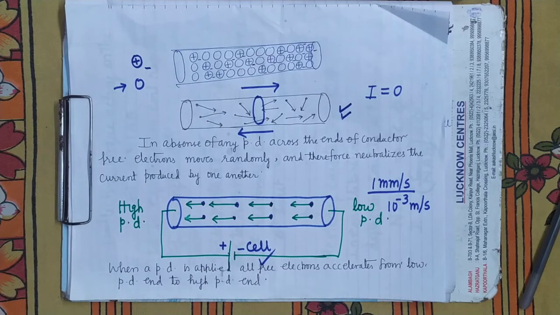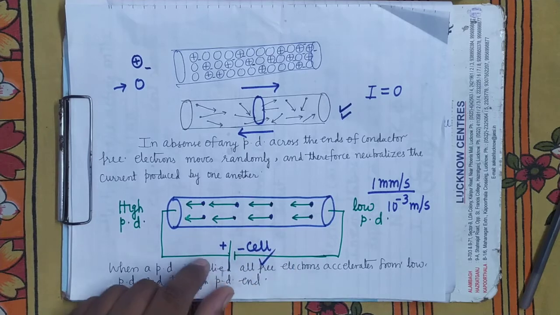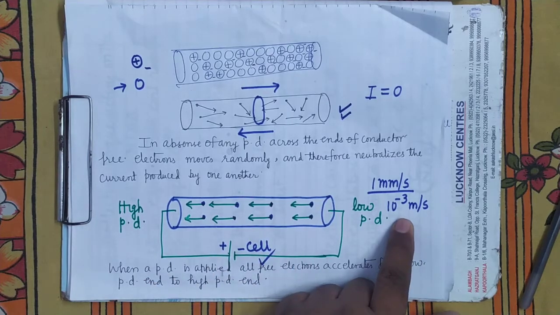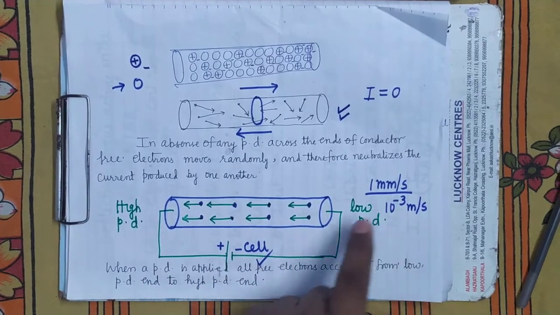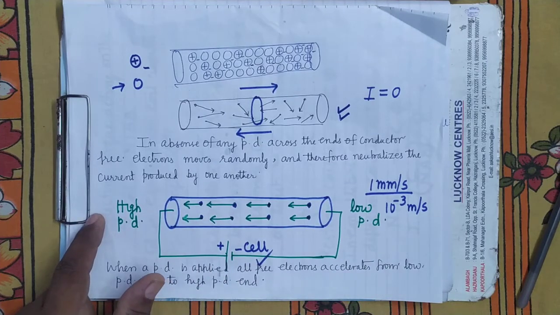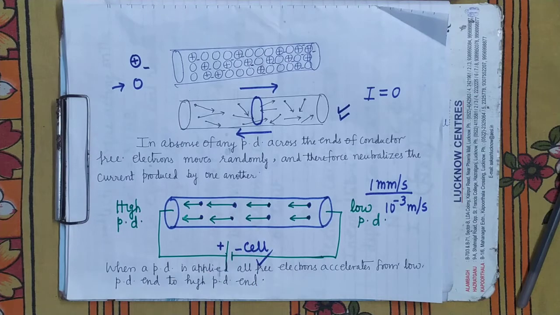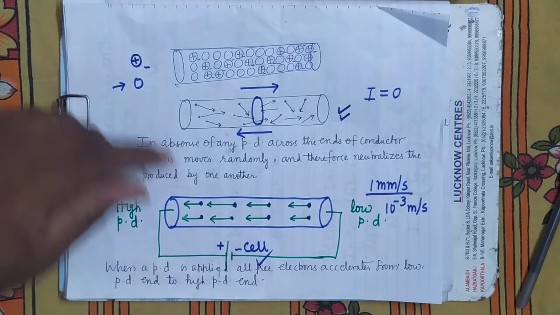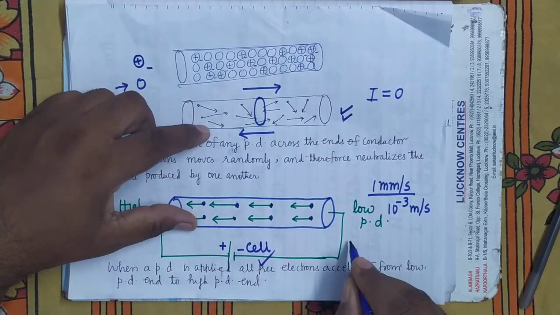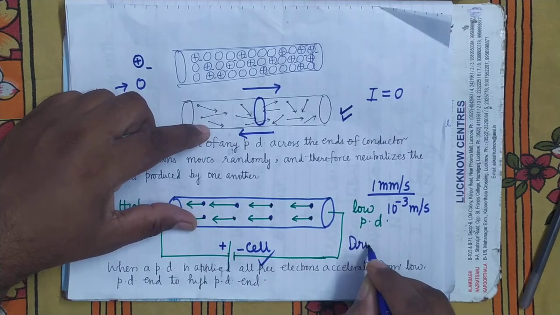And because of this potential difference, electrons acquire a constant average velocity towards the higher potential end. This type of motion which free electrons acquire under the influence of the potential difference is called the drift motion. That is called drift.